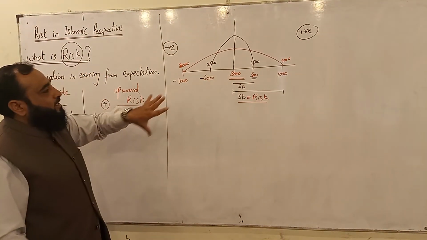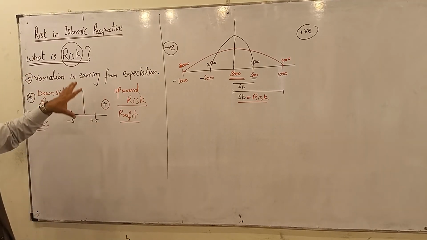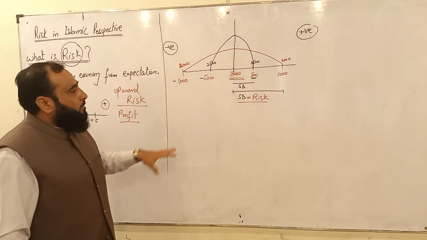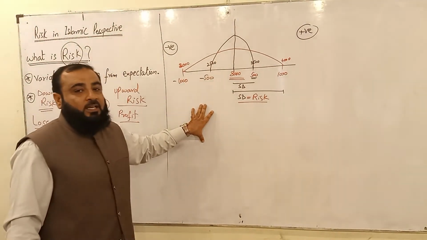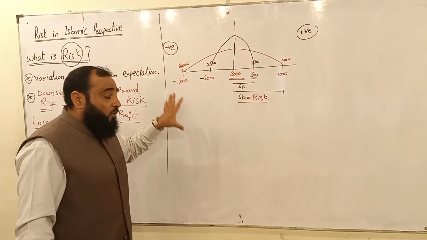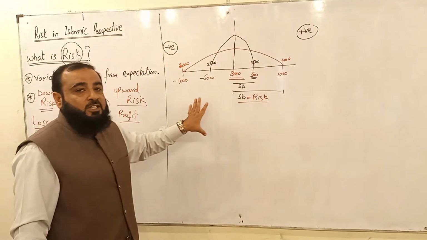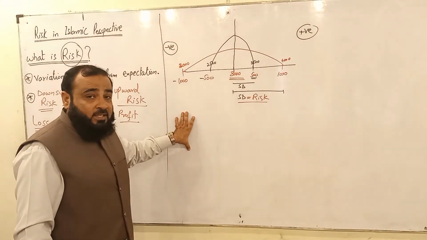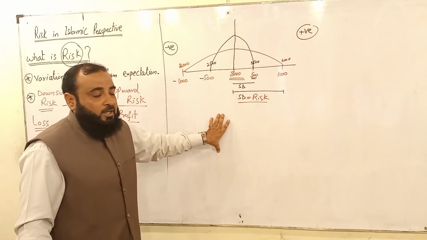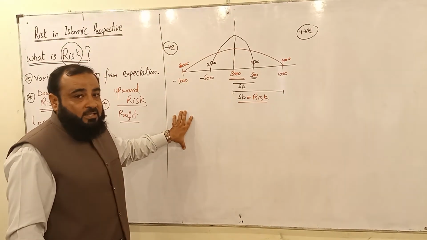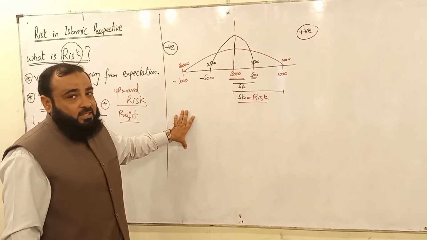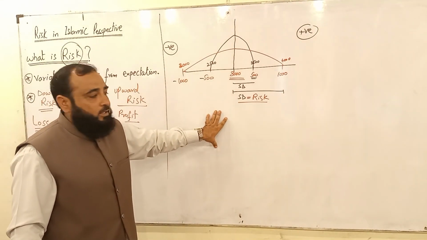So this is the case of risk in the conventional as well as the Islamic economic framework, because Islamic economics also says that profits are associated with risk. If there is no risk, there would be no profit. If there is high risk, then there would be a high probability of profit, and if there is lower risk, then there is a lower probability of profit.